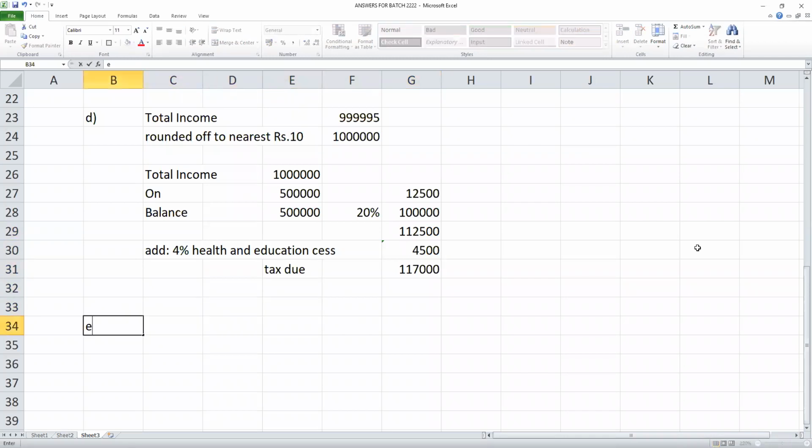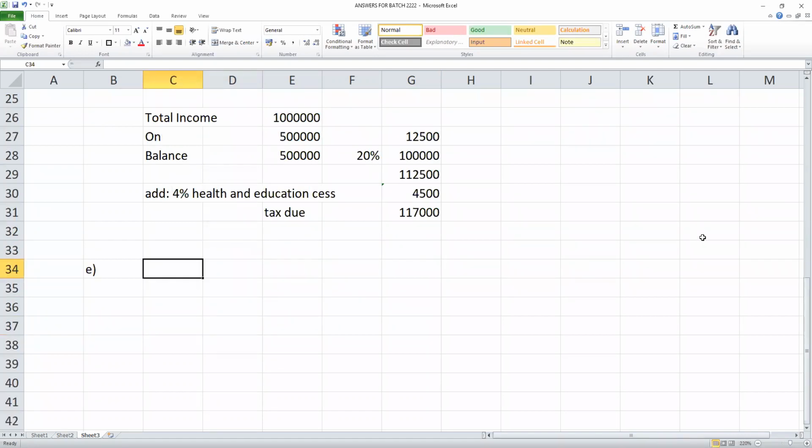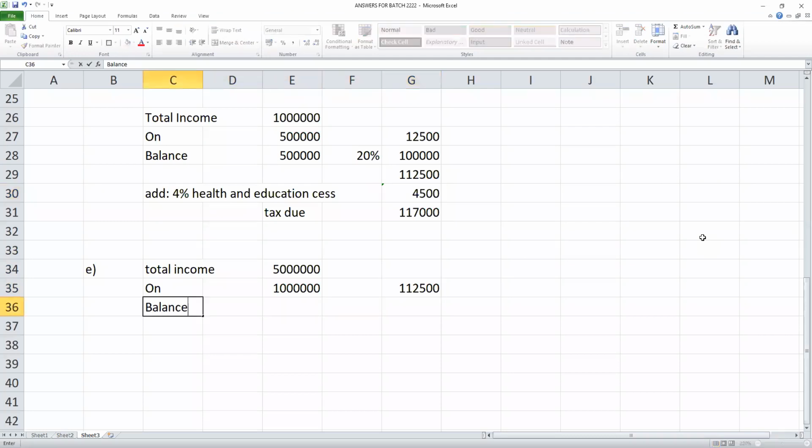Next. What is your income? 50 lakhs, sir. Total income 50 lakhs. What will be the tax, students? On the first 10 lakhs, 1,12,500. On the balance, 30%.